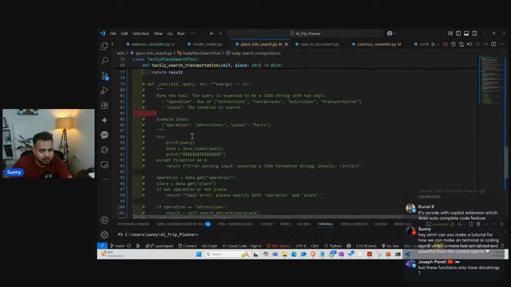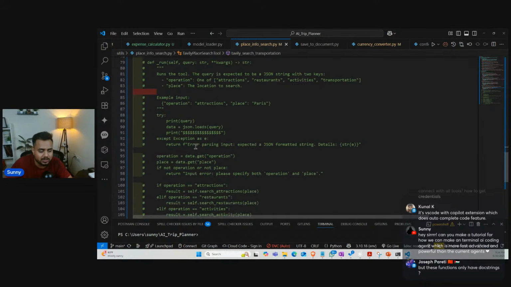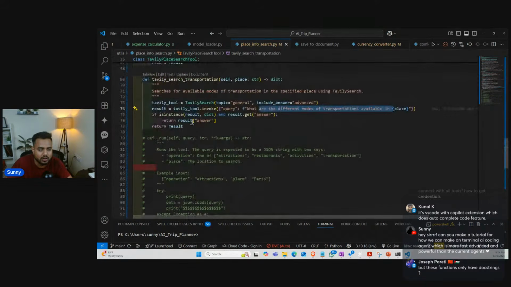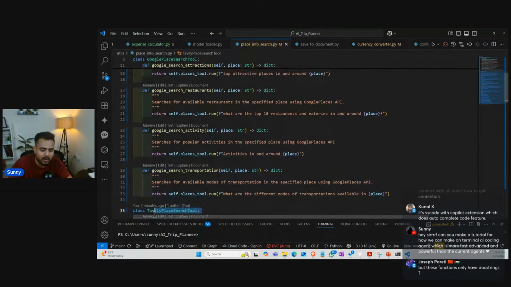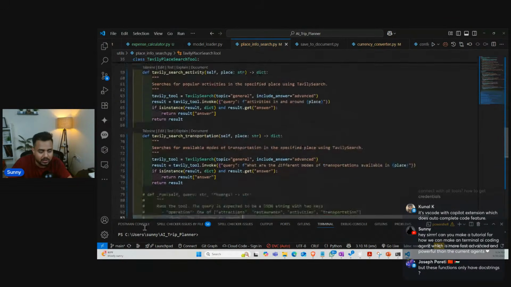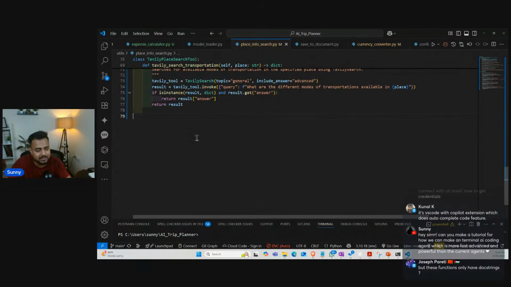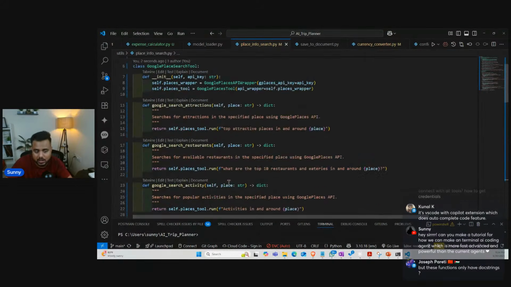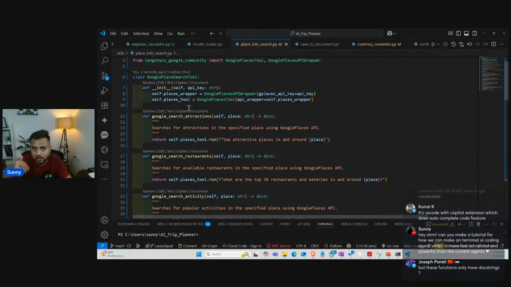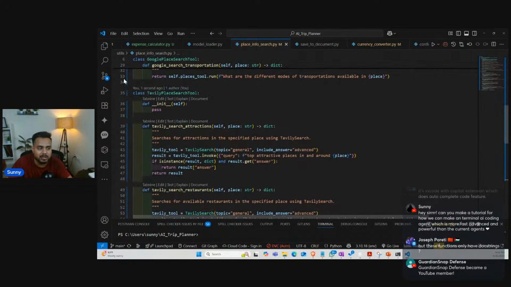So here I have written a further code guys. If you want to test this entire thing, you can test it over here, otherwise I can simply remove this particular code. As of now it is not required. So the Tavily API key is there, as well as this GPlace, the Google Maps API key. With that, we are able to find real-time information right inside my code. So the Google Place search tool, and the second is the Tavily place search tool.